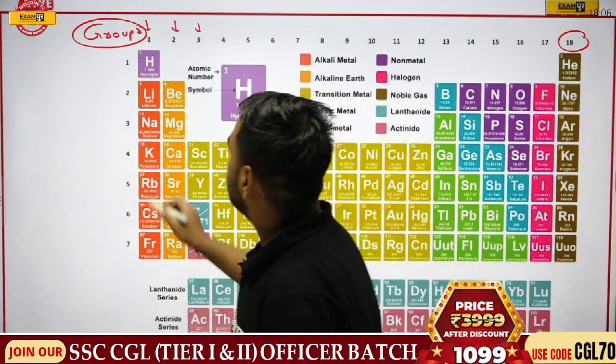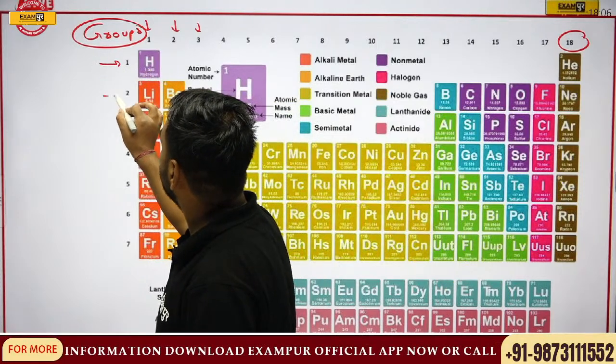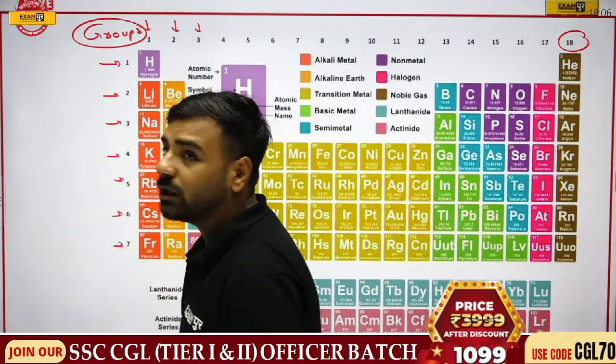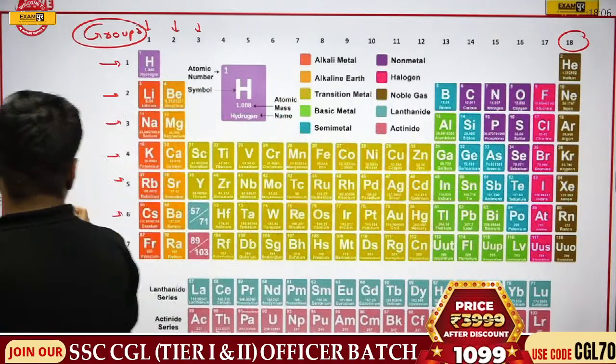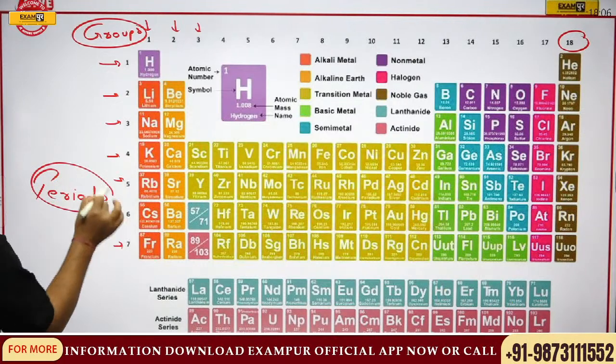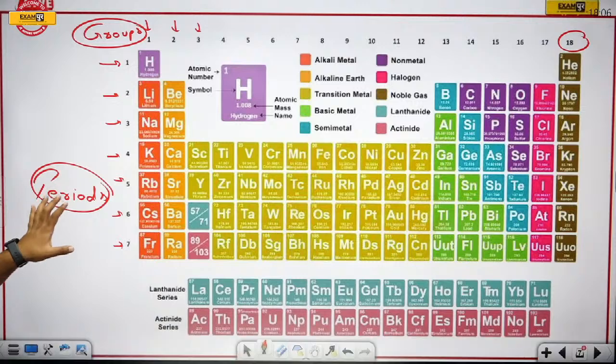Now, if I talk about these particular rows, 1, 2, 3, 4, 5, 6, 7, they are actually known as periods. So we have understood what are rows, what are groups, and what are periods, right?